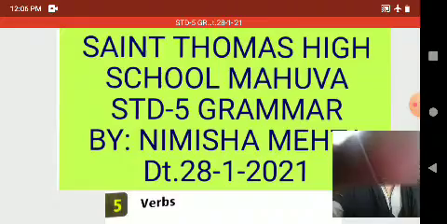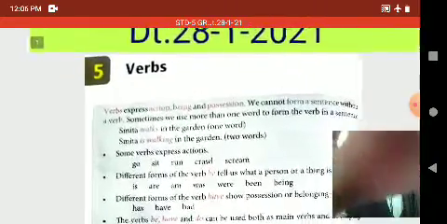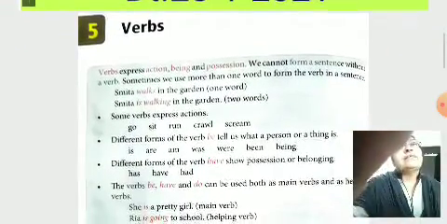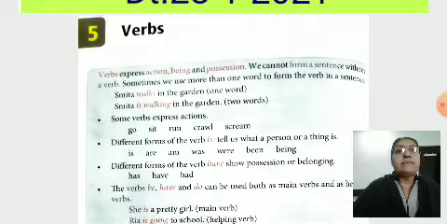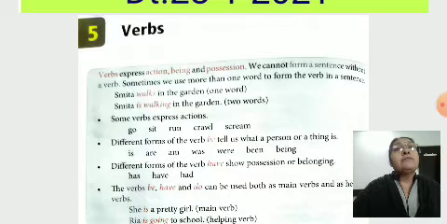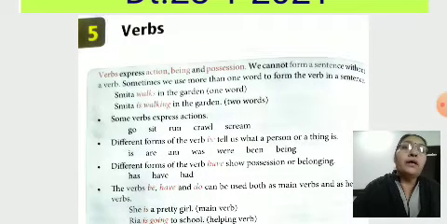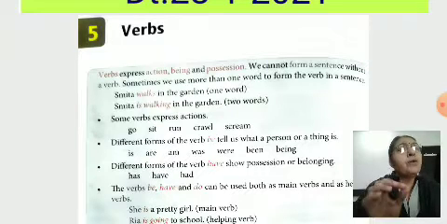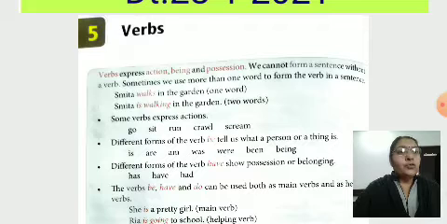Today we start our chapter 5, verbs, as a revision and understanding of exercises. Verbs express action, being and possession. We cannot form a sentence without a verb. Sometimes we use more than one word to form the verb in a sentence. Smita walks in the garden. It's one word, walks. Do you know? It's a main verb.